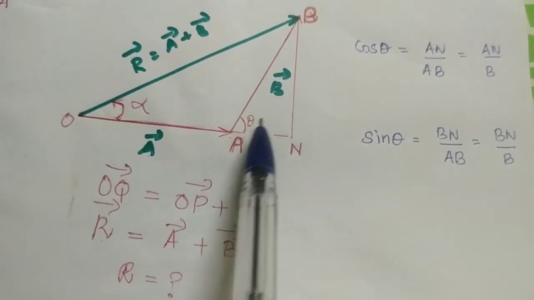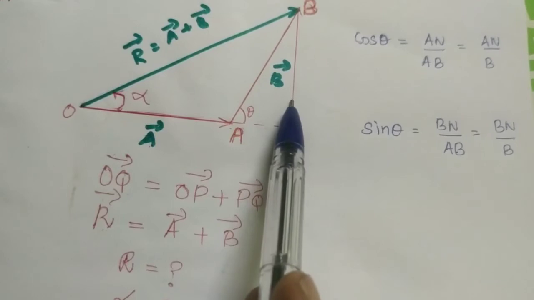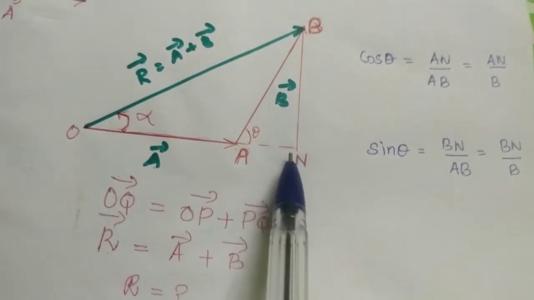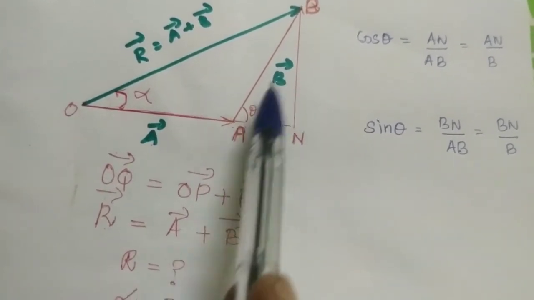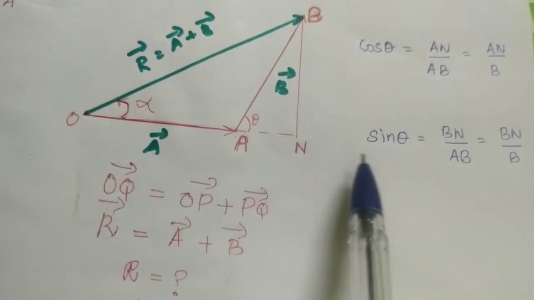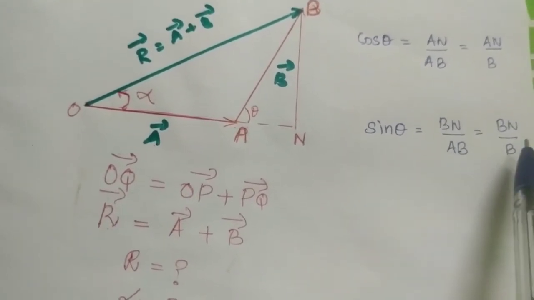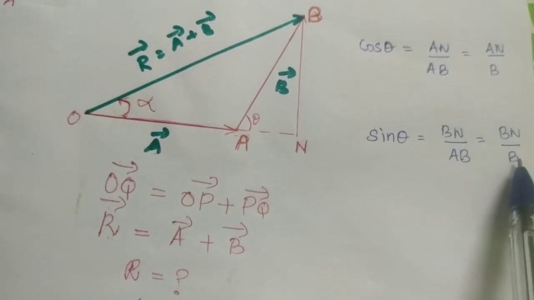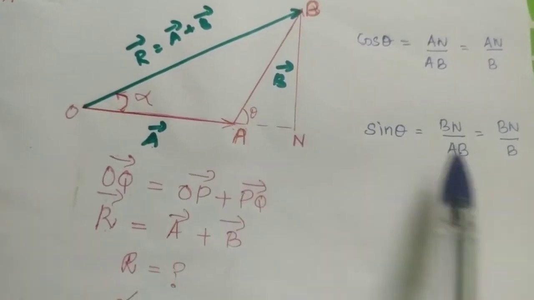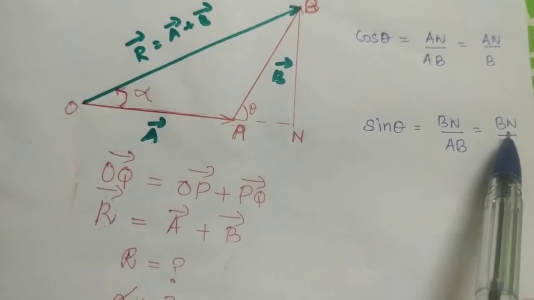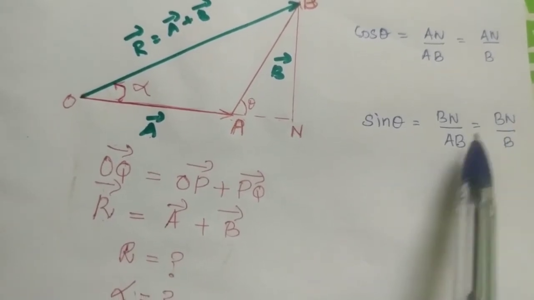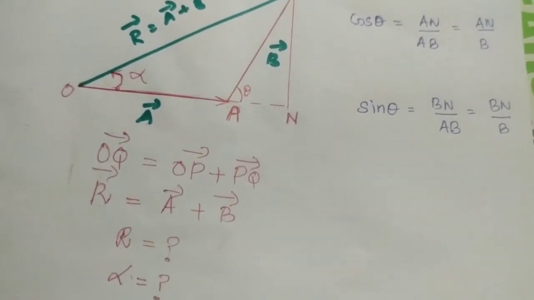The side opposite to the angle theta is the opposite side. Okay. So BN divided by the hypotenuse AB. Okay. So sin theta is equal to BN by AB, which is equal to BN divided by B. AB is B. Okay. So from this we can write BN is equal to B sin theta.